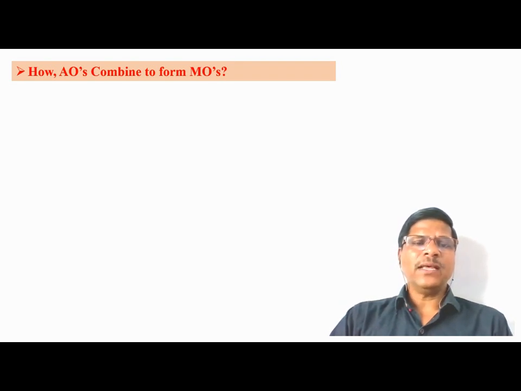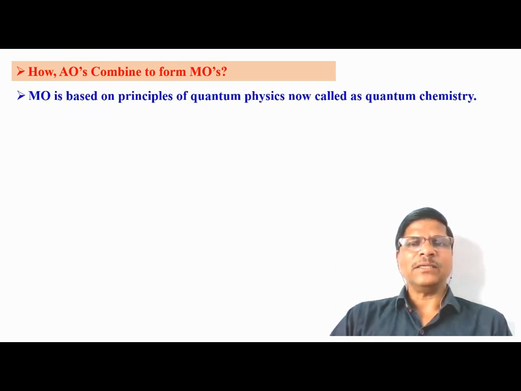So now the question is how atomic orbitals combine to form molecular orbitals. It is not very straightforward, but it is governed by the concept of mathematics and the rules of quantum chemistry.